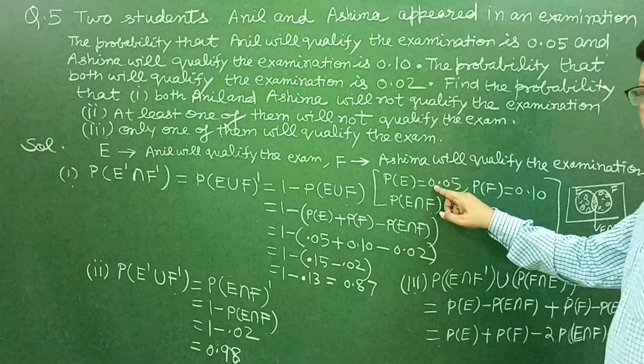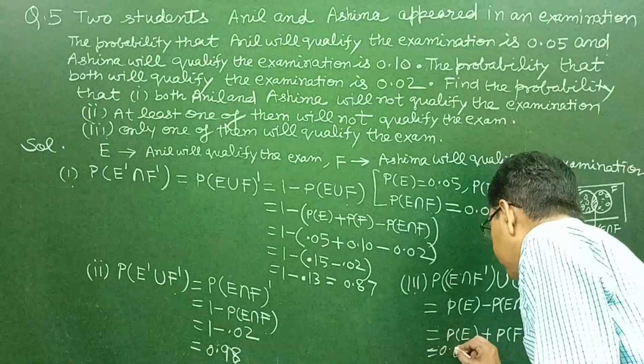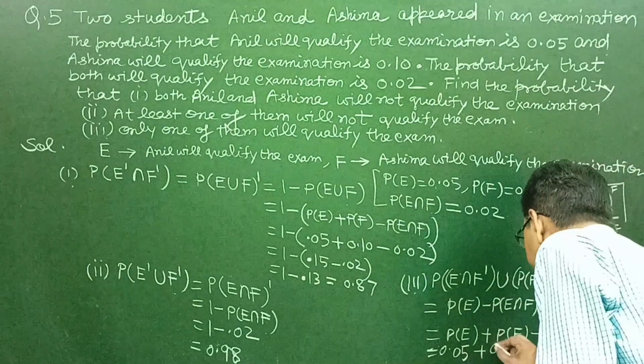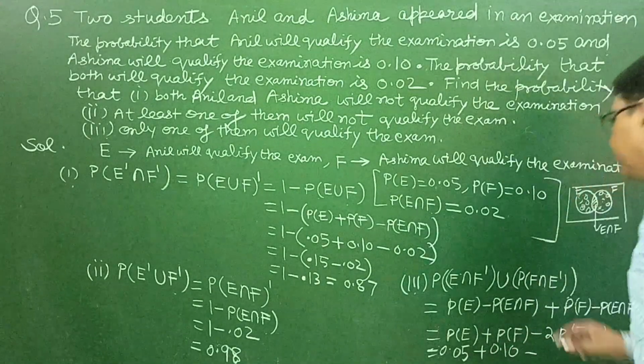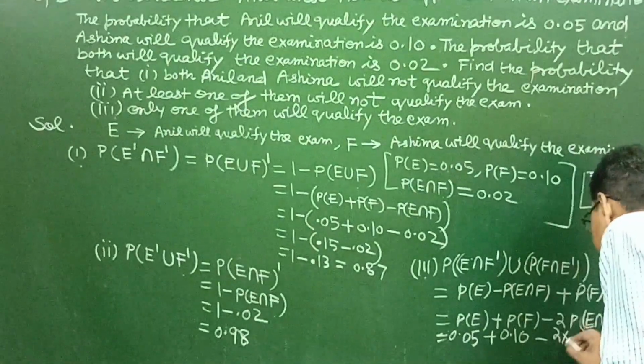This probability of E is 0.05, so putting this value, this is equal to 0.05 plus probability of F is 0.10 minus 2 into probability of E intersection F, which is 2 into 0.02.